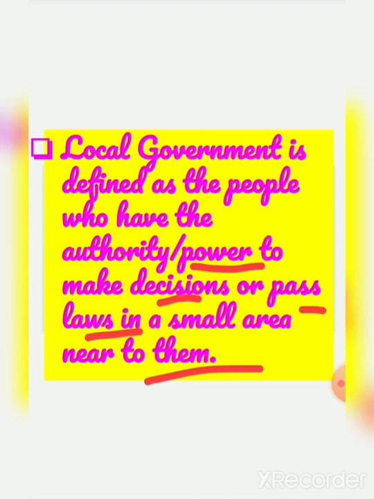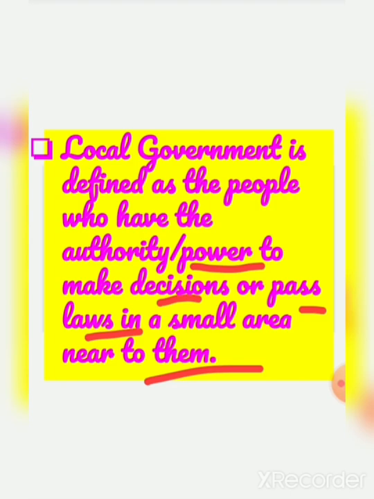Central government looks after the safety and welfare of the whole country. All the finance, that means related to money, is controlled by central government. All the laws and rules are framed by central government, right?